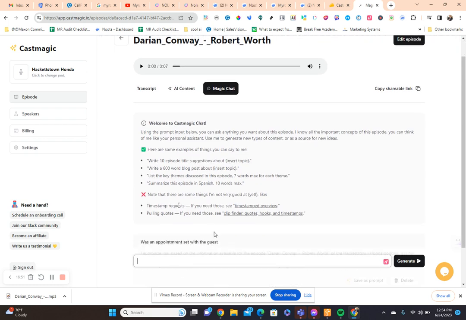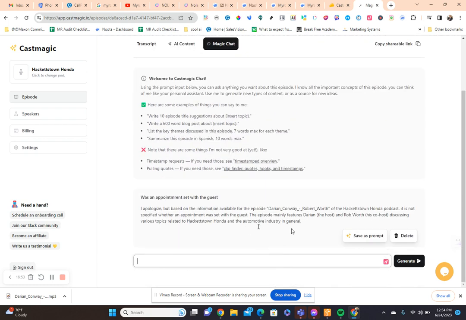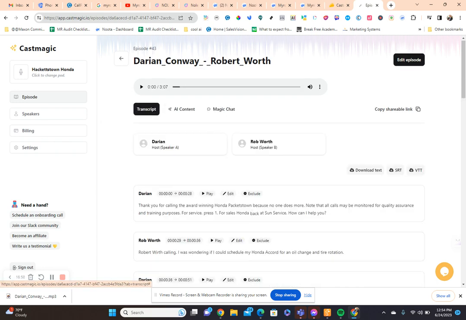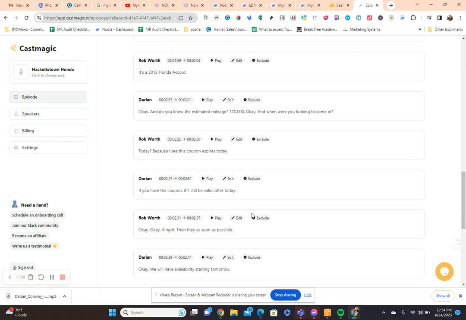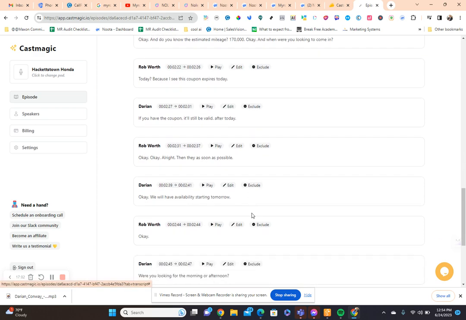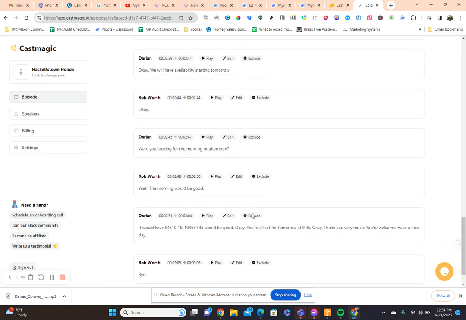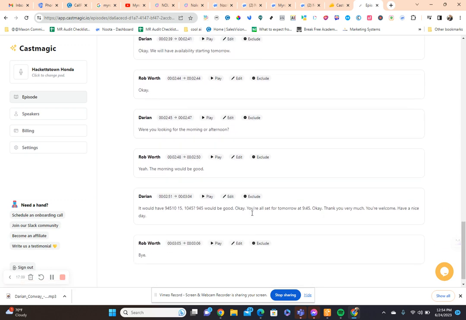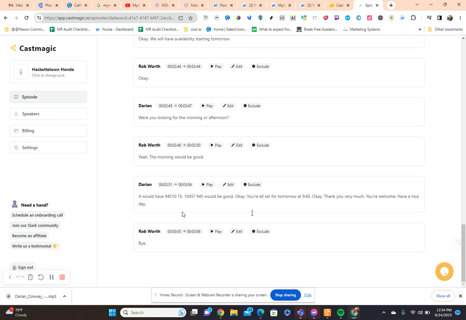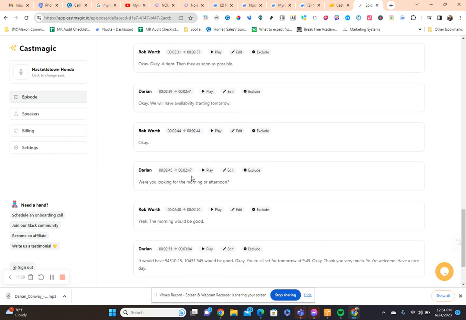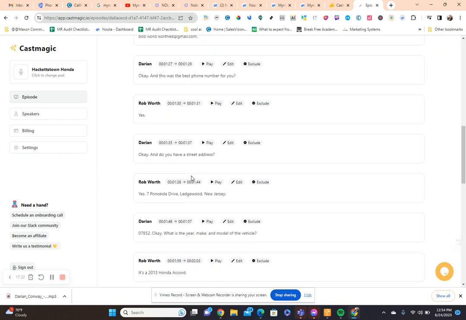So it's saying an appointment wasn't noticed, which probably means if I go to the transcript, an appointment wasn't set. Let's see here. Oh yeah, I guess he did book an appointment. It would have to be you all set for tomorrow at 9:40. So I guess because the word appointment was not used, that's why it didn't pick it up.